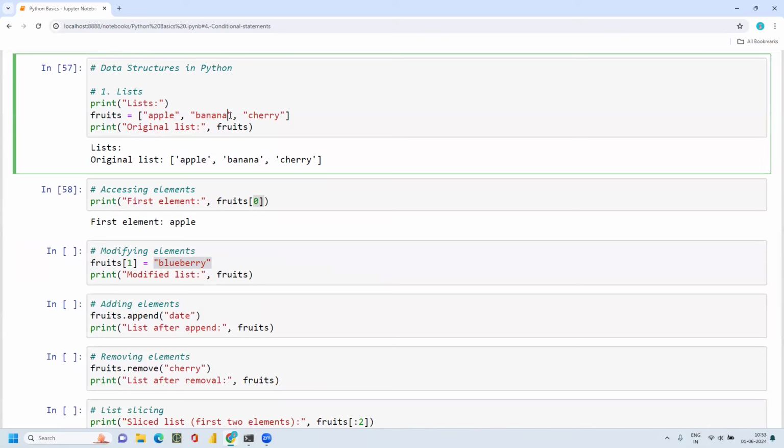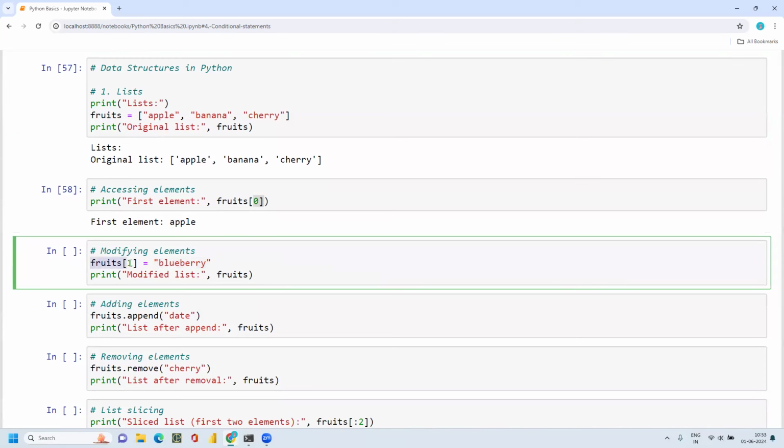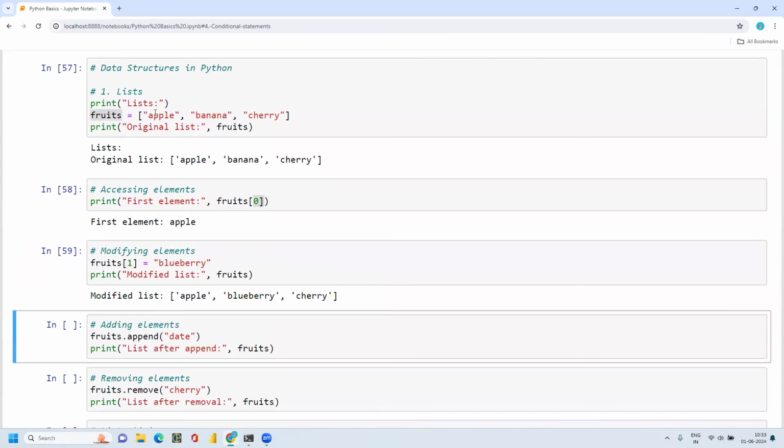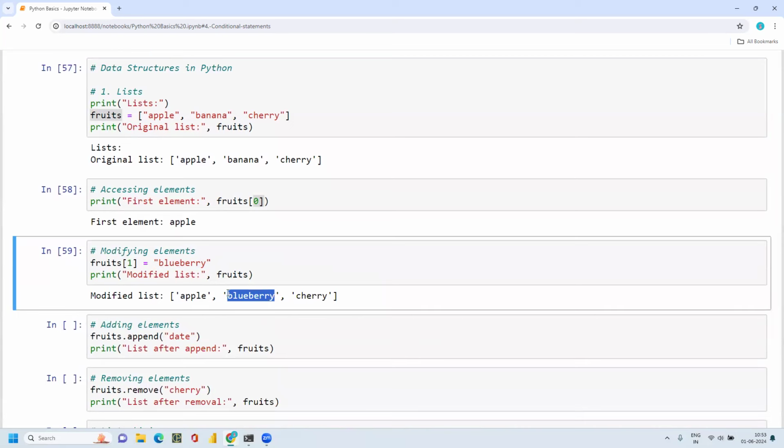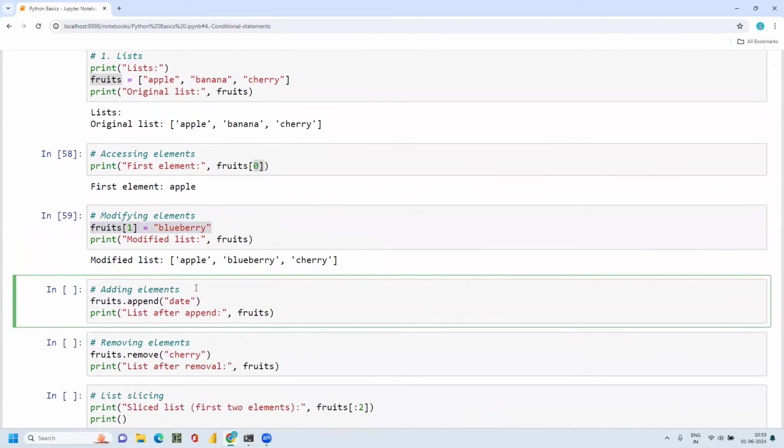I wanted to replace this banana with a blueberry, so you give the variable with the index value where you want to replace, and the new value. Now the modified list, previously apple, banana, cherry, has the banana replaced by blueberry. So you can use this type of indexing to modify the list.